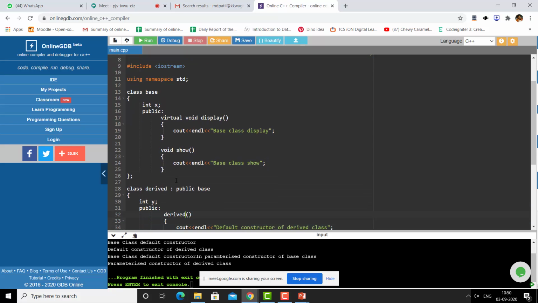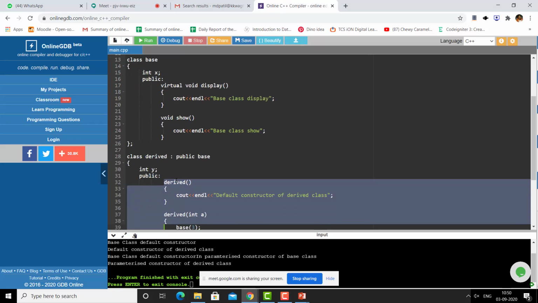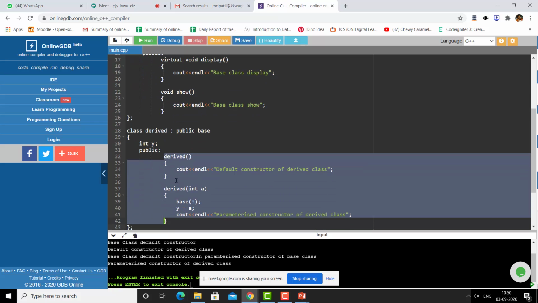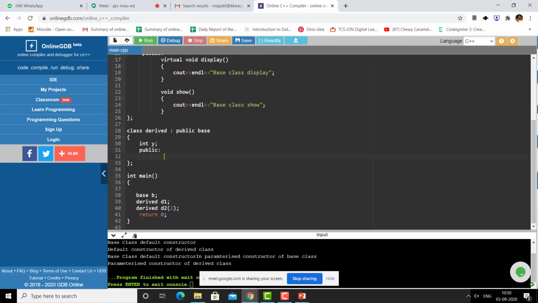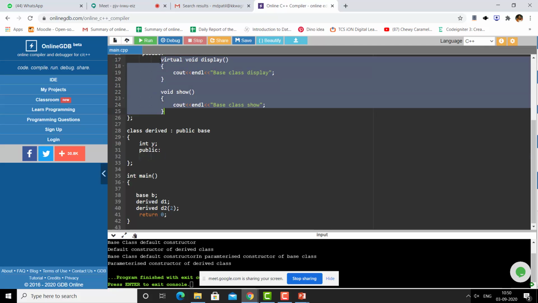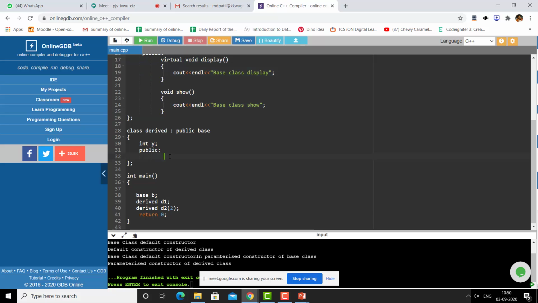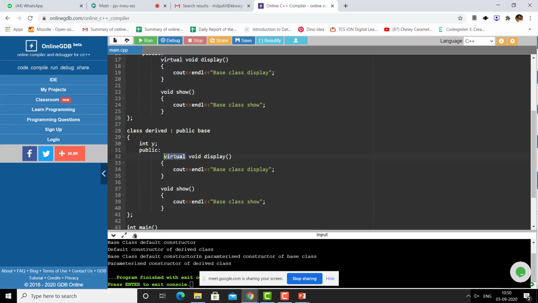Then class derived, and in this we need to implement the same functions again, but only for the derived class. So I'll copy these functions. I need not declare it as virtual now because it is already virtual in the parent. So I'll have void display, where I'll write derived class display, and void show, where I'll write derived class show.